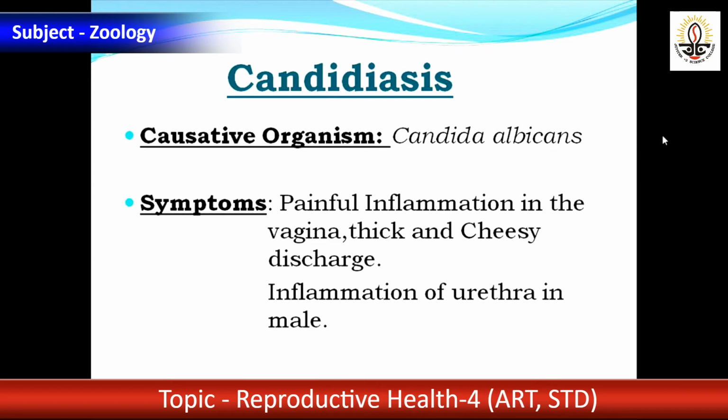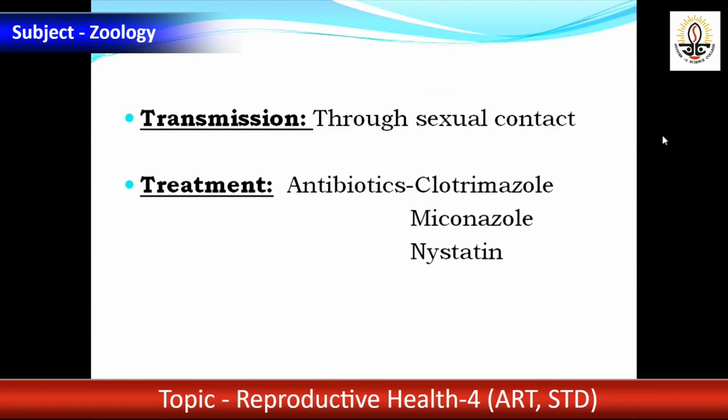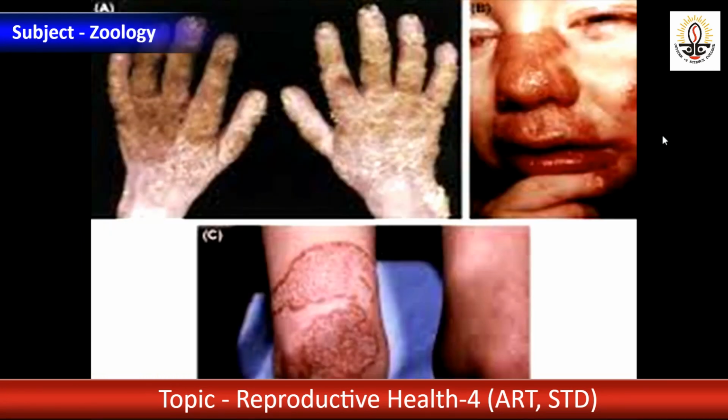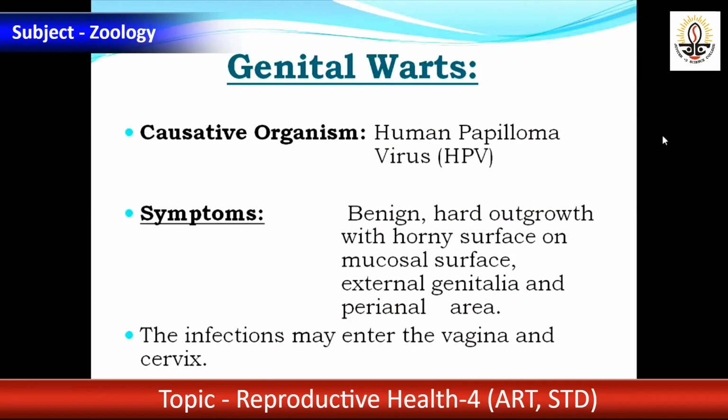Here you see symptoms: painful inflammation of vagina, thick and cheesy discharge, inflammation of urethra in male. See what the symptoms are in the tongue. Candidiasis. There are so many fungal infections of mouth, palm.